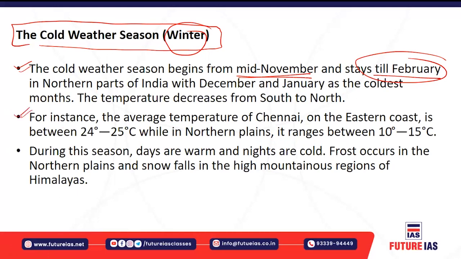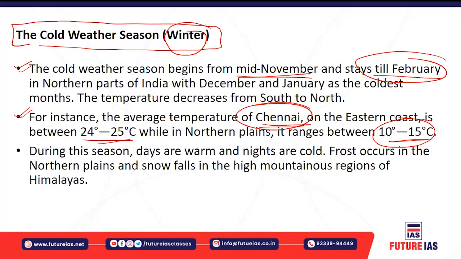Okay. If you go from southern India to northern India, the average temperature, if you see, Chennai is a coastal city. In Chennai, the average temperature remains 24 to 25 degrees Celsius throughout the year. But the average temperature in the northern plains ranges from 10 to 15 degrees Celsius during the cold weather season.